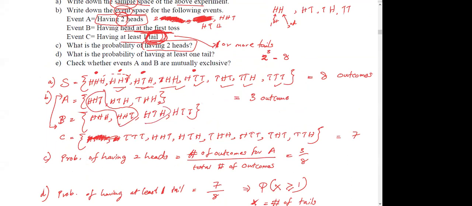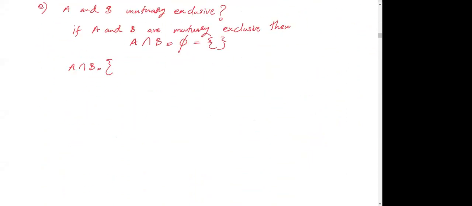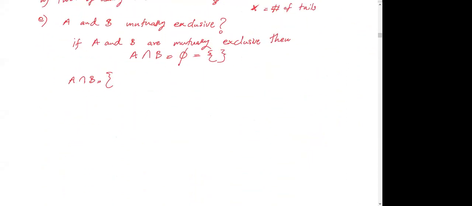Yes, I can see another one. Others are different. So yes, they have common outcomes. A intersect B is head, tail, head. So this is not equal to null, right? So the above condition is invalid.